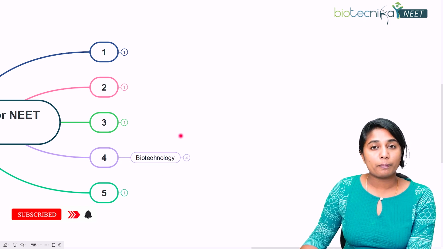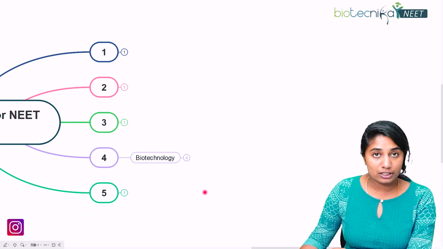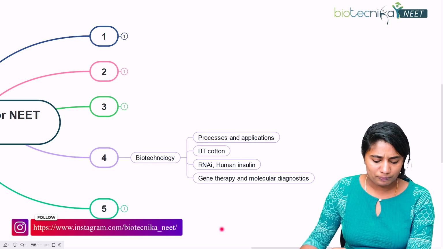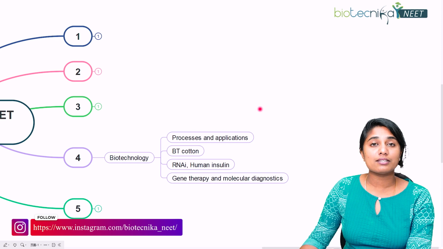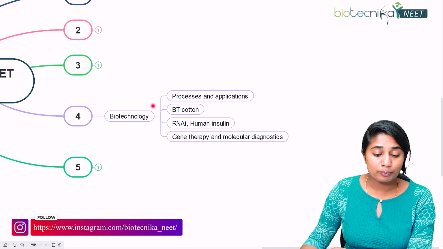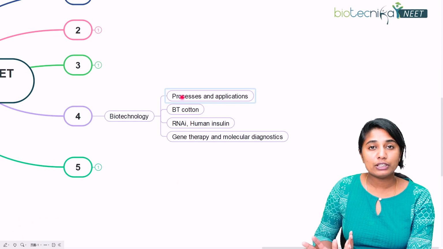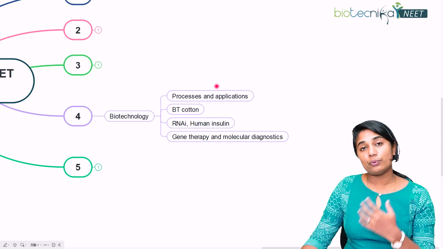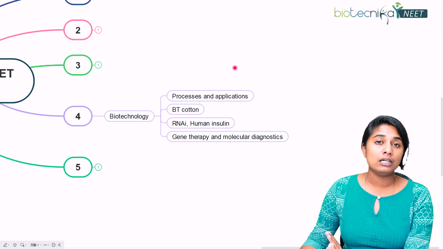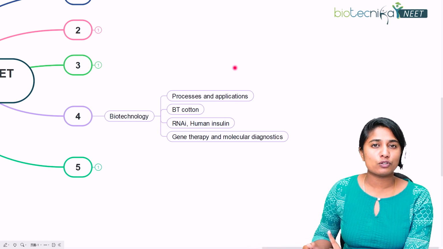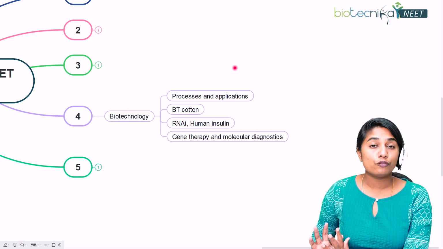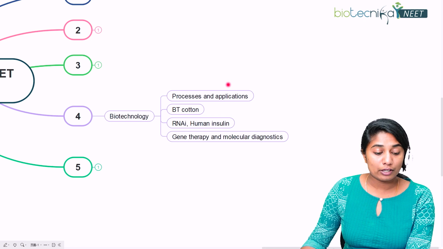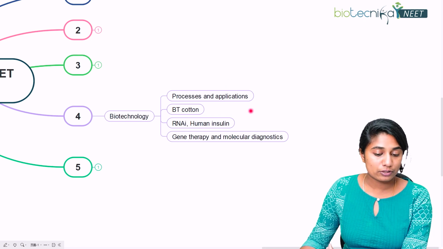The fourth topic that you need to stress upon is biotechnology, right? In biotechnology, you have the processes and applications. The various basic processes of biotechnology are very beautifully given in the NCERT book itself, so do concentrate on that. And the applications, where biotechnology is used in real life: it could be pharma, agriculture, or the food industry, brewery, etc. So all of these applications of biotechnology, give importance to them as well.